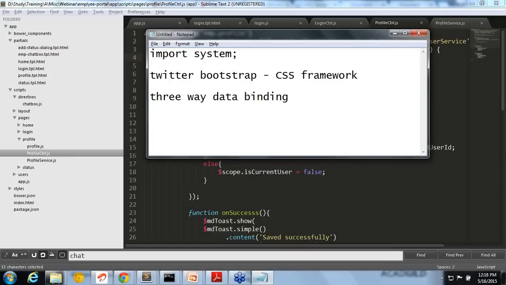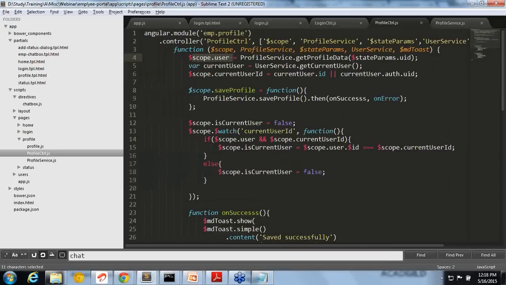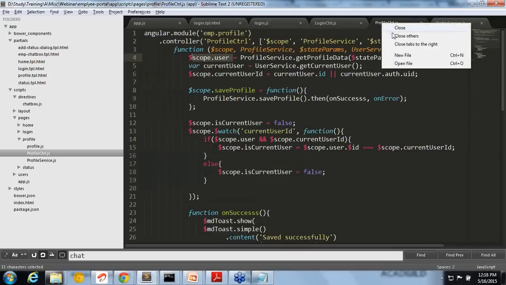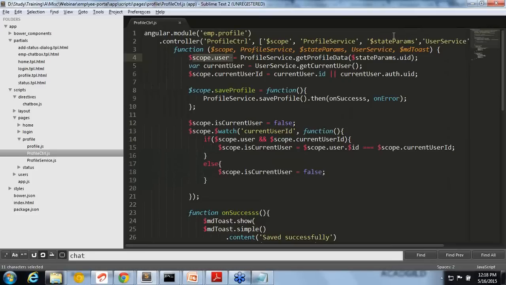Fine. So that is where we are using Firebase. Firebase is only for this example. You may not even use Firebase at any time. It can be anything, like PHP or Java or anything. I used Firebase so that I can show you the real-time syncing of data. So there is three-way data binding happening.